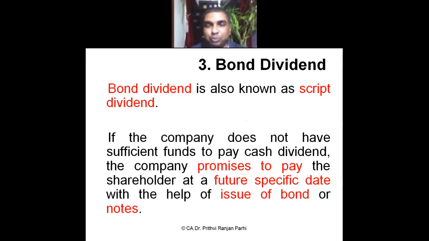Company promises to pay the shareholders at a future specific date with the help of issue of bonds or notes. So the company may issue a bond or a promissory note to the shareholders that on a future date dividend will be paid. That is called bond dividend or scrip dividend.